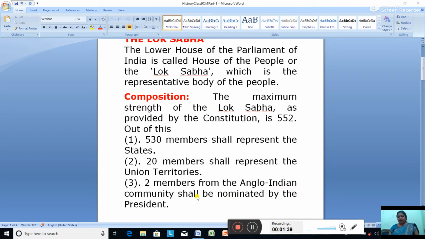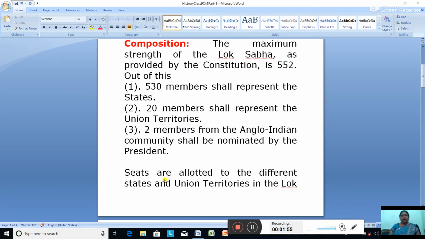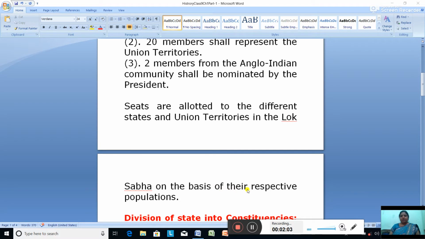But there is a condition: the president nominates them only if he feels that the community has not been adequately represented. Next, seats are allotted to the different states and union territories in the Lok Sabha on the basis of their respective population.